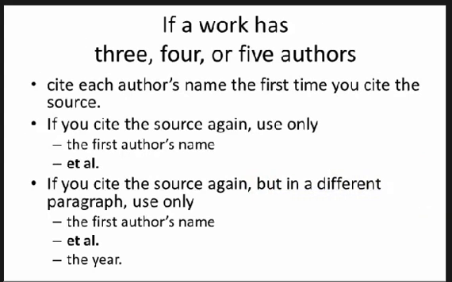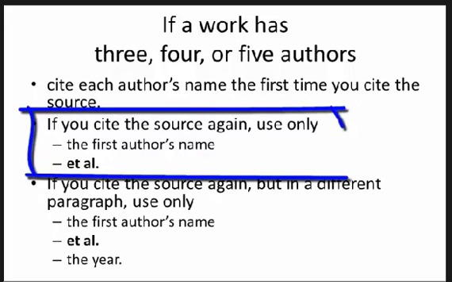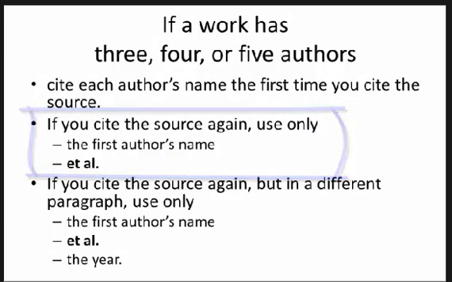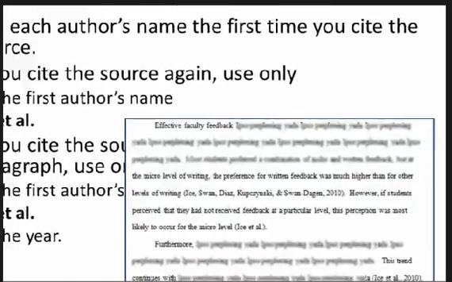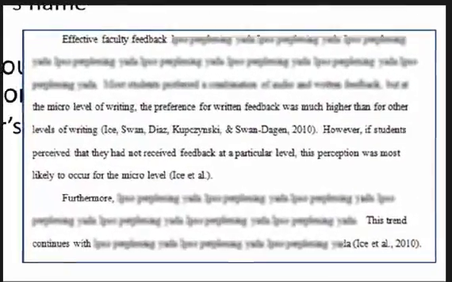If a work has 3, 4, or 5 authors, cite each author's name the first time you cite the source, but when you cite it again, cite only the first author's last name, followed by the phrase et al., including the period. If you happen to cite the source again in the paper in a different paragraph, use the first author's last name, et al., and the year. This practice is demonstrated in the following screen capture.